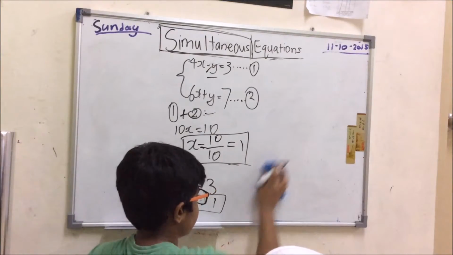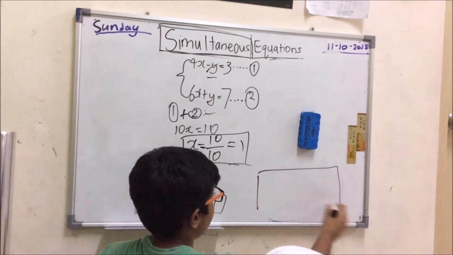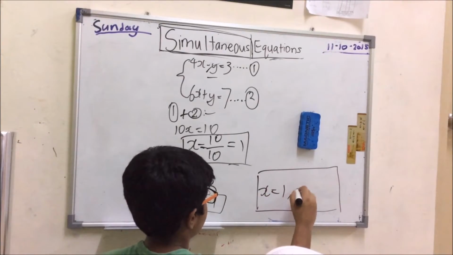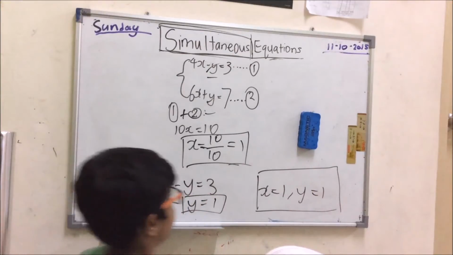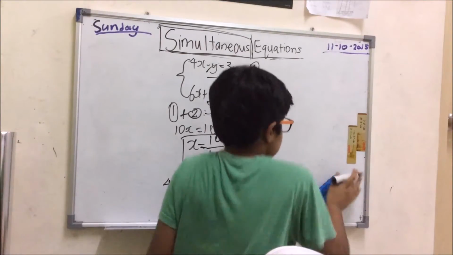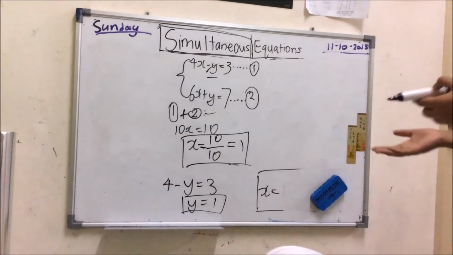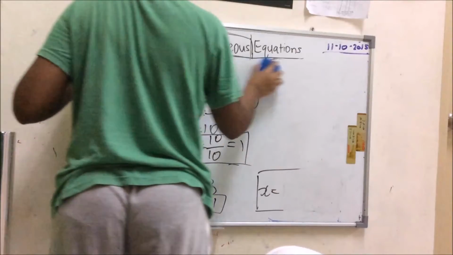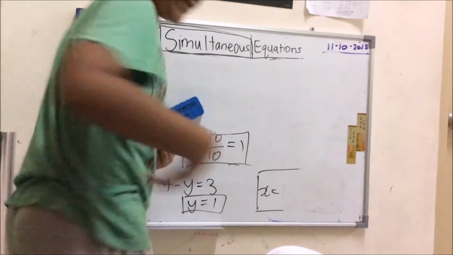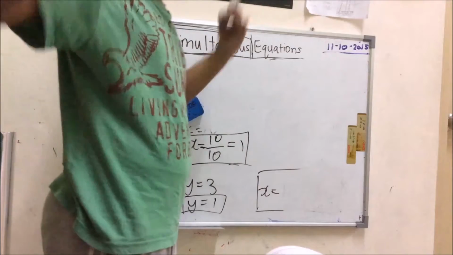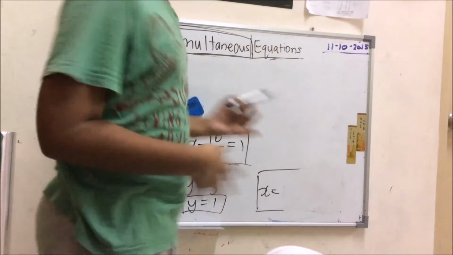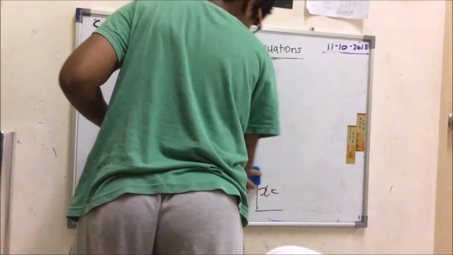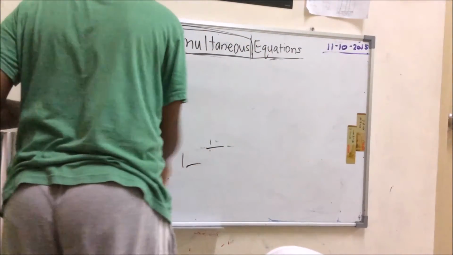Now you put a nice box on this side, x equals 1 and y equals 1. Okay, now we're done, and this is the easiest method to use. I gave you a very easy sum. You always need to look for where you can get rid of variables, because getting rid of variables is like sweeping it away, which gives space for the other one, and you can get the answer for the other variable very fast. So we're done with that.